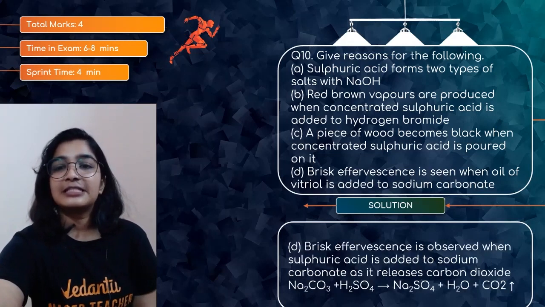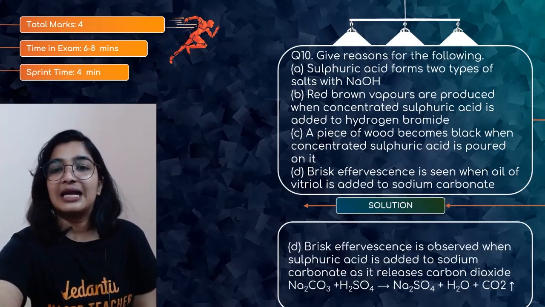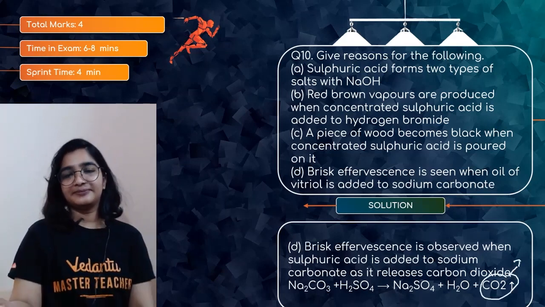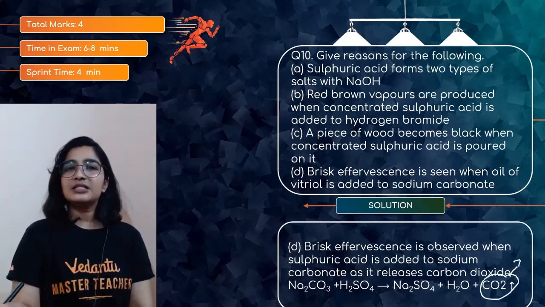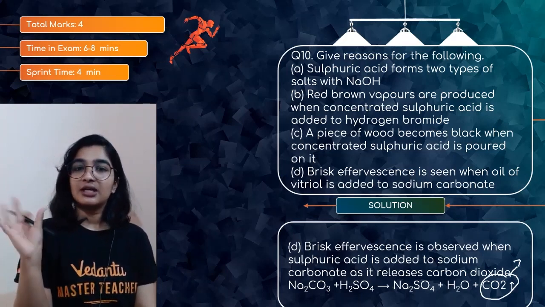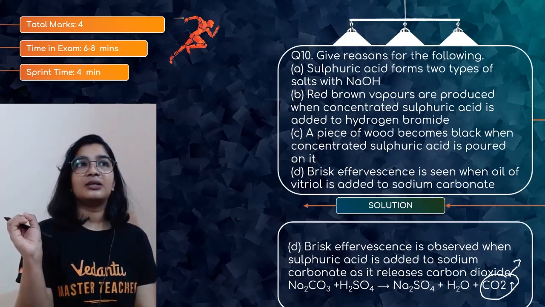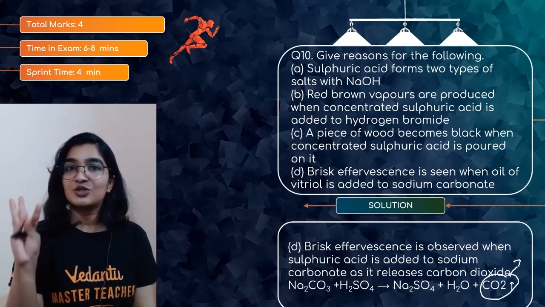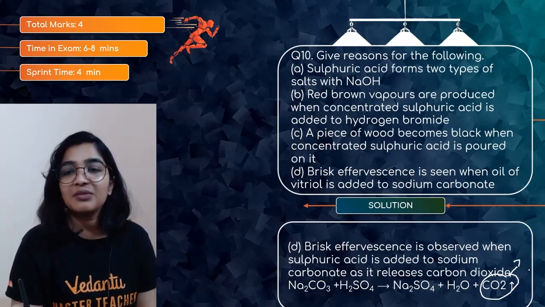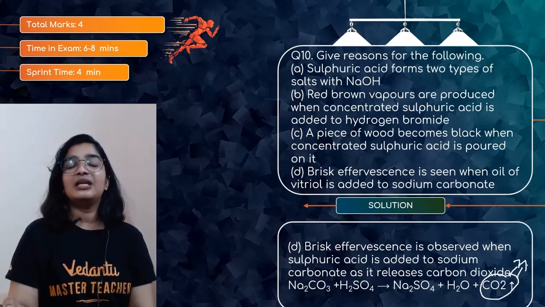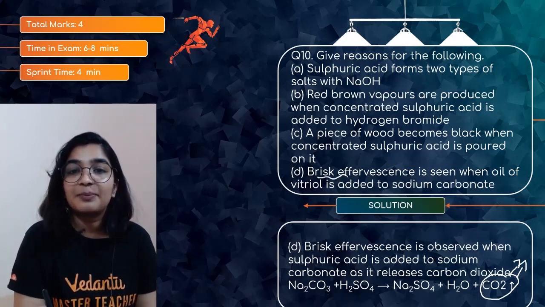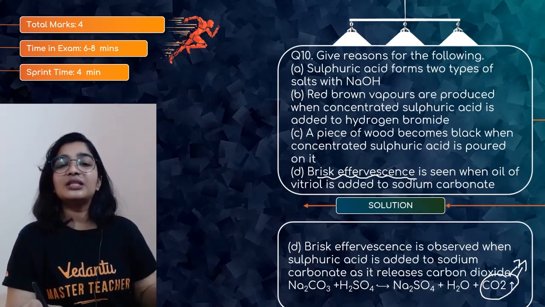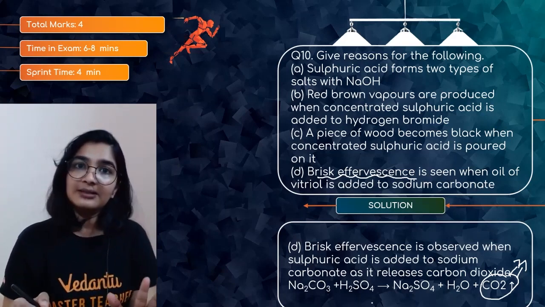Last one, brisk effervescence is seen when oil of vitriol is added to sodium carbonate because there will be evolution of carbon dioxide. Okay, Na2CO3 plus H2SO4. What will you get? You remember, whenever metal carbonates or bicarbonates are treated with acids, you will get 3 products: salt, carbon dioxide, water. So the same thing is happening here. Carbon dioxide will be evolved. So that is the brisk effervescence which you can observe when sodium carbonate is treated with H2SO4. Clear? Did you understand?